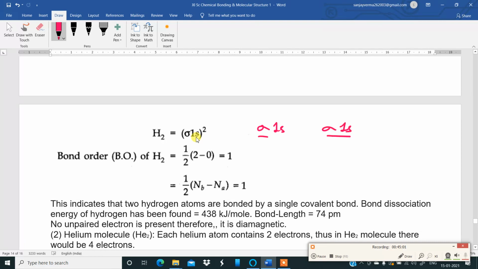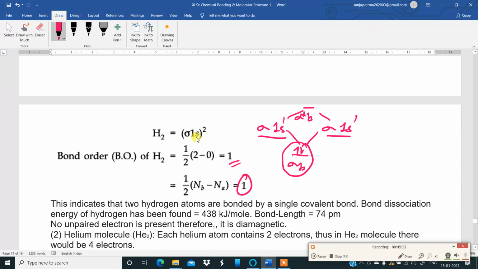This is how you write the molecular orbital electronic configuration. So for bond order, the total is two electrons, one from each atom. Bond order is half of 2 minus 0, which is 1. When these two combine, it forms sigma 1s and sigma star 1s. Both electrons go into the bonding orbital. So 2 minus 0 gives a single bond.